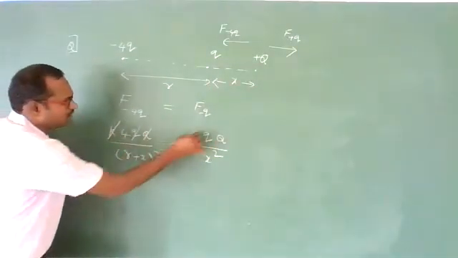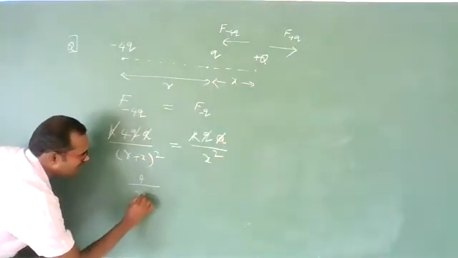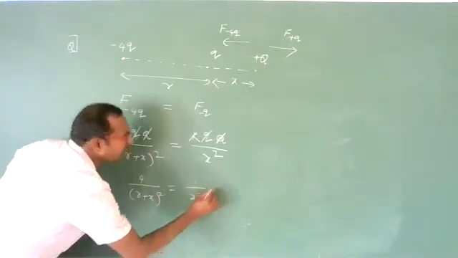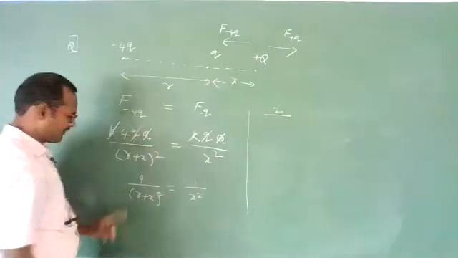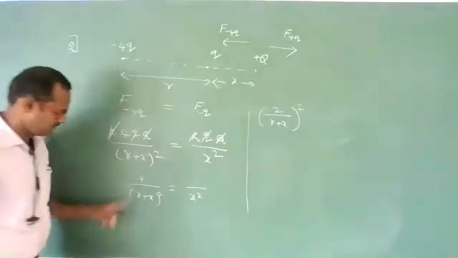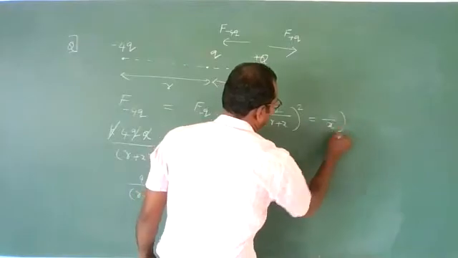K small q capital Q, K small q capital Q cancel. What are you left with? 4 divided by (r plus x) whole square should be equal to 1 by x square. This can be written as (2 divided by (r plus x)) whole square. Yes, 2 square is 4. Is equal to 1 by x whole square.